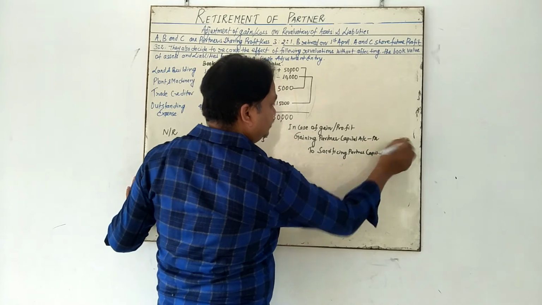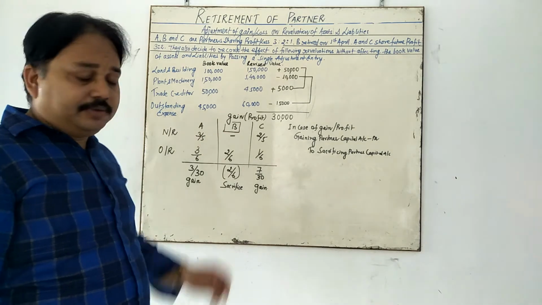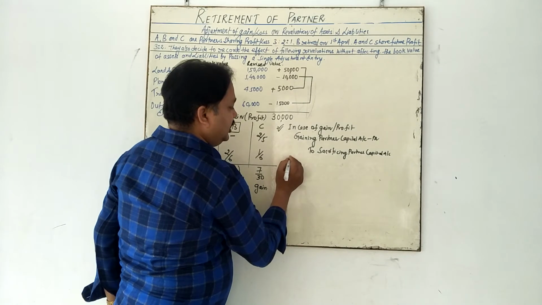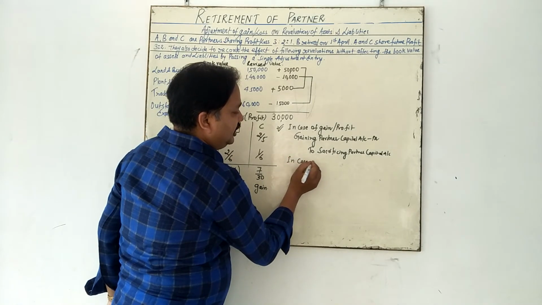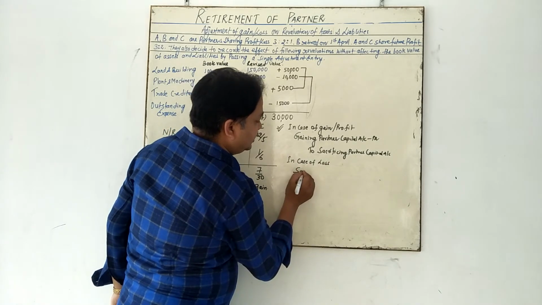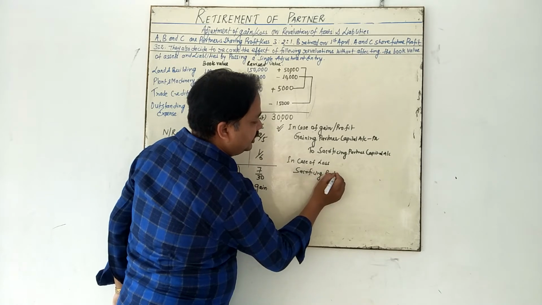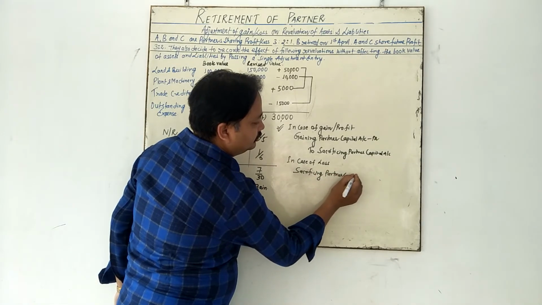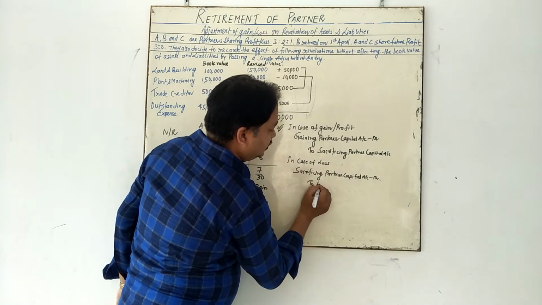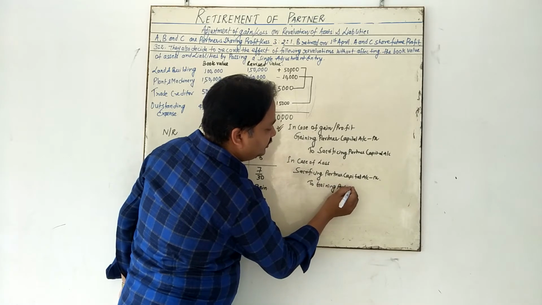Okay, my dear student. So in this situation is also gain. It is a gain situation. So you put in this formula. In case of loss, the formula is just reverse. Okay, sacrificing partner's capital account debited to gaining partner. Okay, in case of loss.